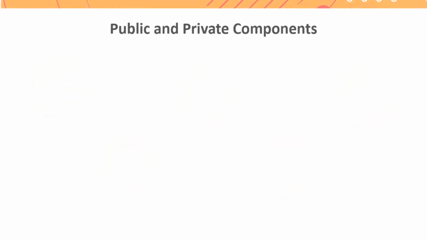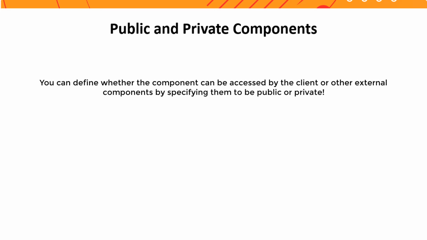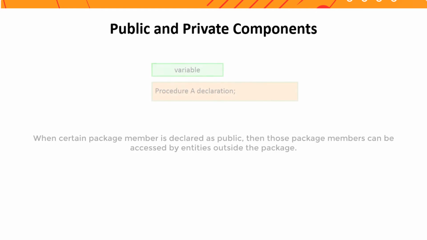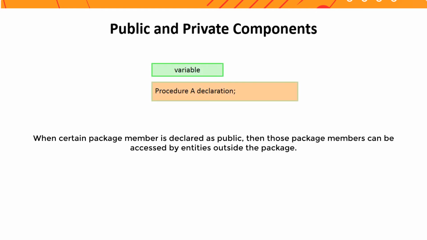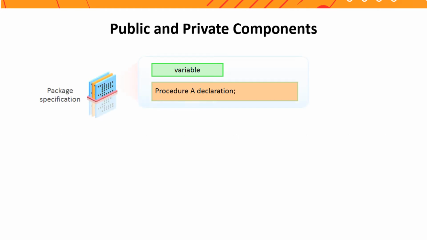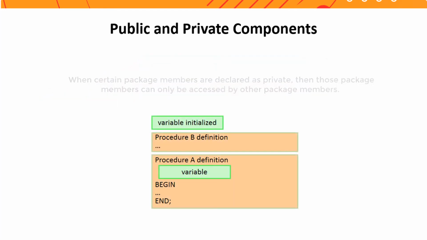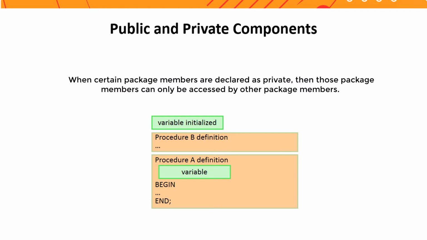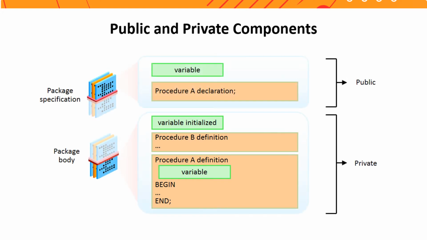When you populate the package with variables, procedures, and other components, you can define whether the component can be accessed by the client or other external components by specifying them to be public or private. When a certain package member is declared as public, then those package members can be accessed by entities outside the package. All the members declared in package specification are public. When certain package members are declared as private, then those package members can only be accessed by other package members. Private package members can't be accessed by components external to the package.